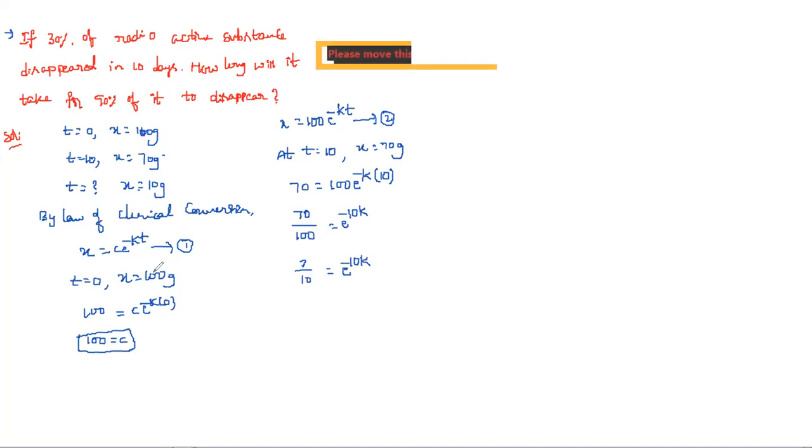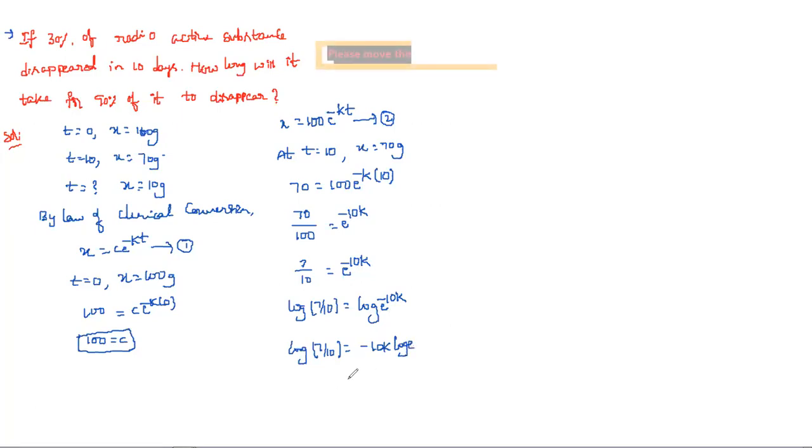I require the value of k, so I am taking log on both sides. Then log 7 by 10 is equal to log e power minus 10k. This is in the form of log a power m, so we can write minus 10k log e.